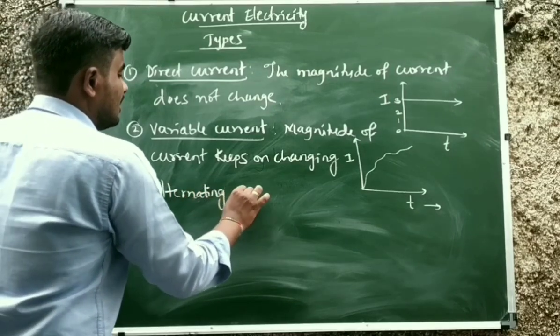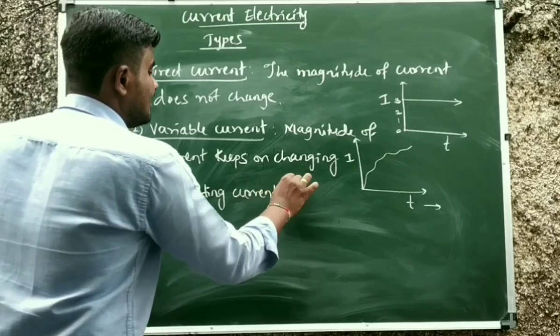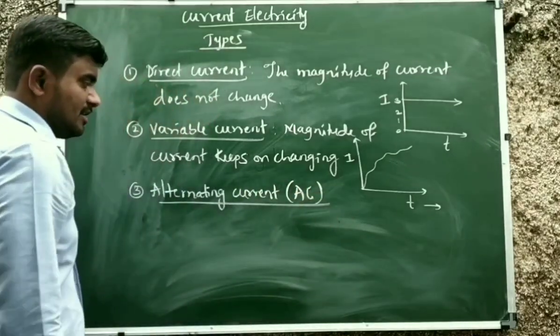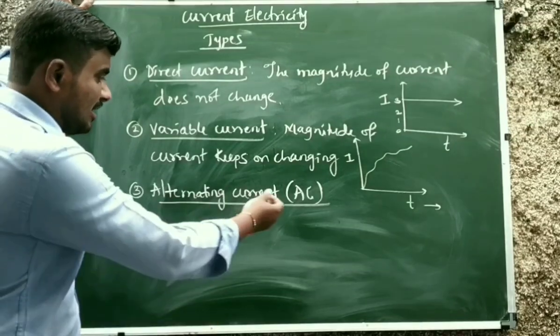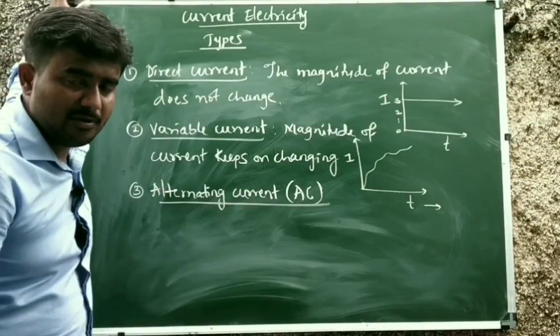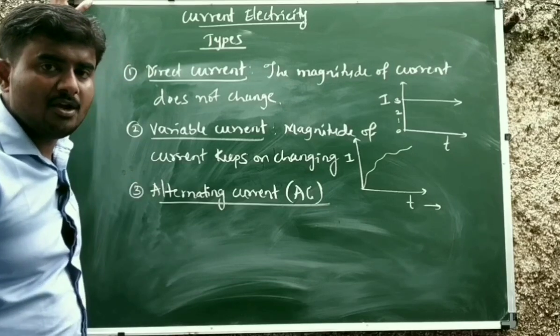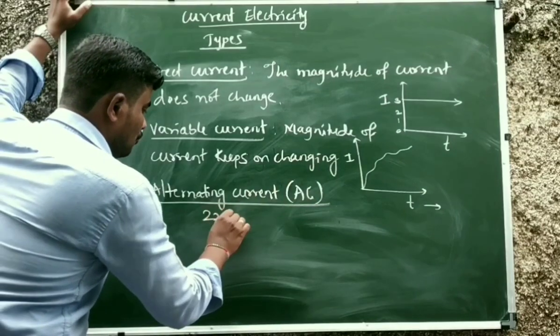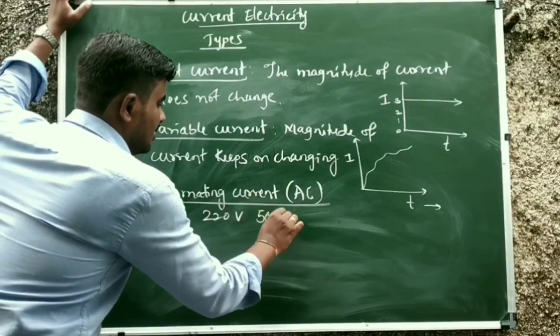Alternating current, it is also called AC. It is household current. In our house, we use alternating current. In India, 220 volt supply will be there, and that 220 volt supply works on a frequency of 50 hertz. 220 volt, 50 hertz.